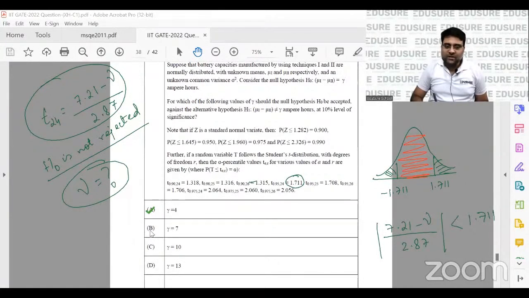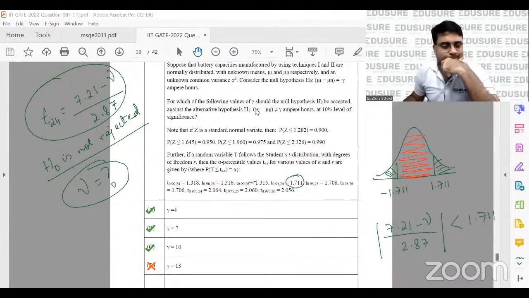So this is true. 7, again, you'll notice that it will lie in the acceptance region. 10, again, it will lie in the acceptance region. 13, you'll notice that it will lie in the critical region. So the answer is A, B, and C. That will be the answer. A, B, and C. Is this okay?